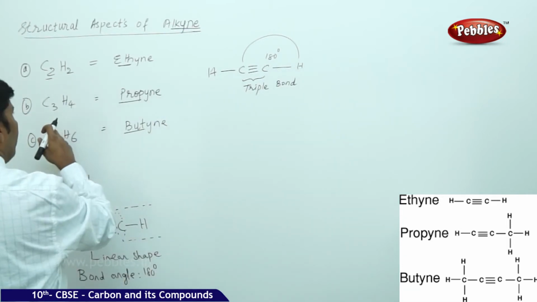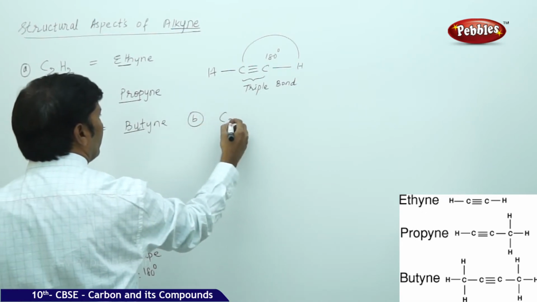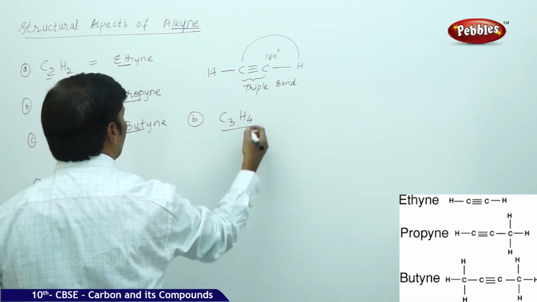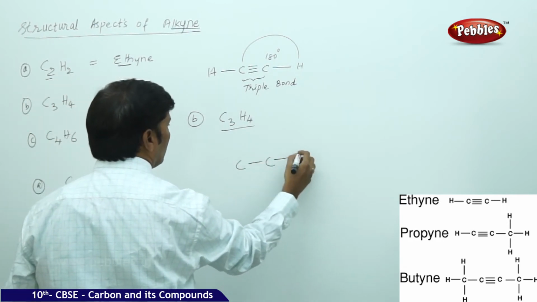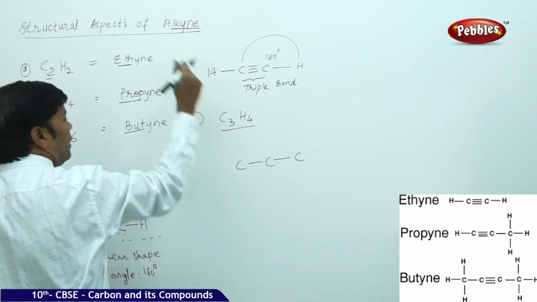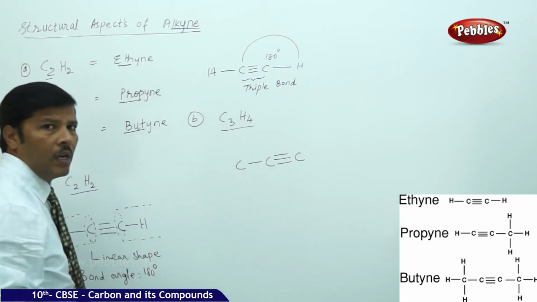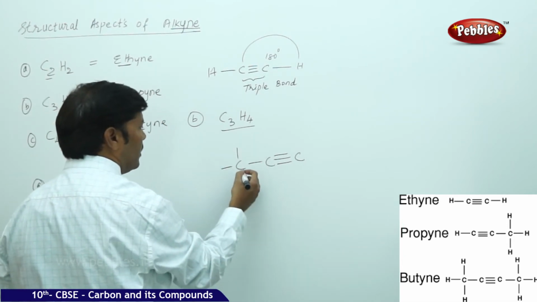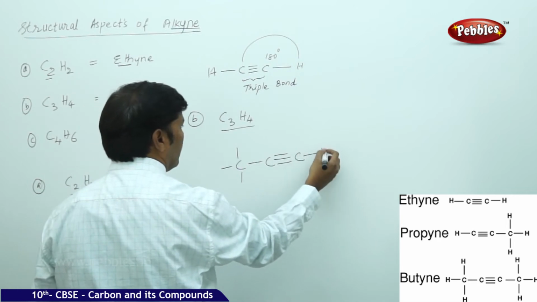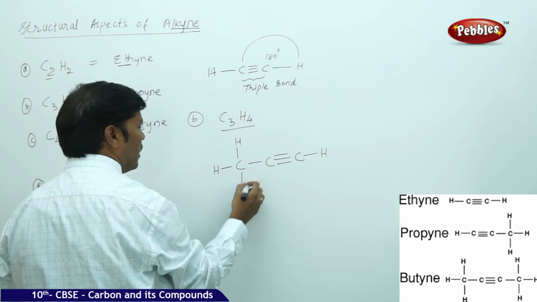Similarly, next B, go for C3H4. There are three carbons, 1, 2, 3. Because it's an alkyne, between any two carbons you create a triple bond, and you satisfy the tetravalencies of each carbon. Here also triple bond, then single bond hydrogen, hydrogen, and hydrogen.